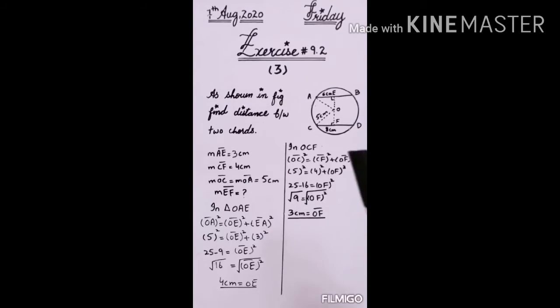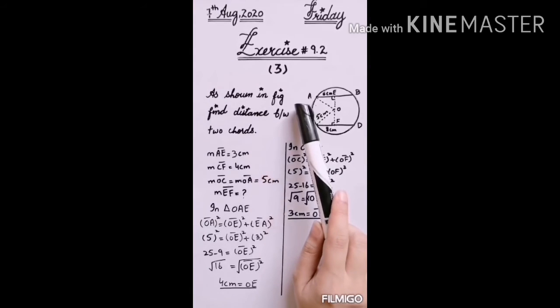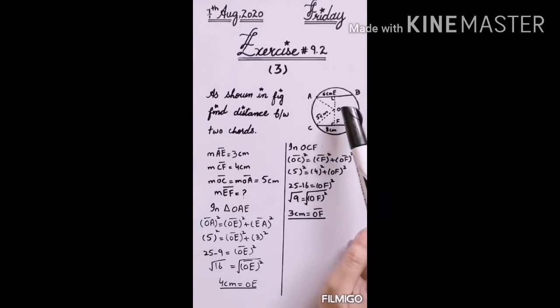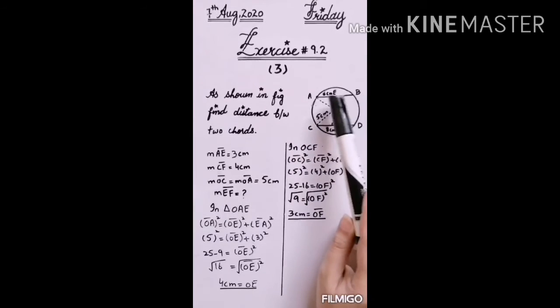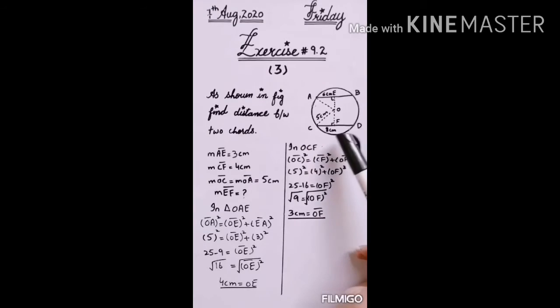Okay students, now we will find the distance between two chords. You can see here in the diagram all the data is given. AB and CD are two chords, O is the center, the length of chord AB is given as 6 centimeter, the length of chord CD is given as 8 centimeter, and the radius OC is given as 5 centimeter.